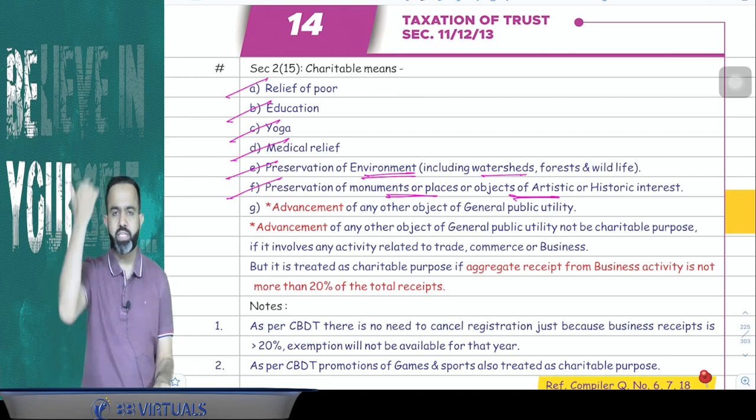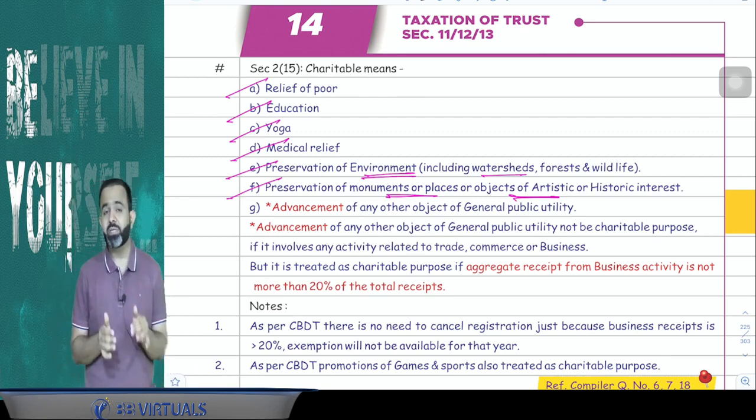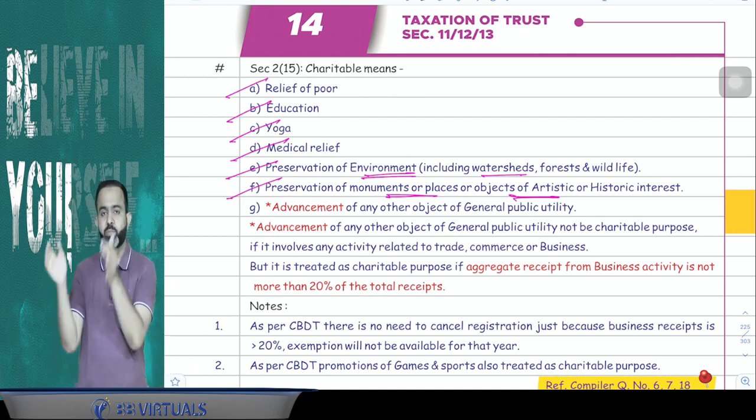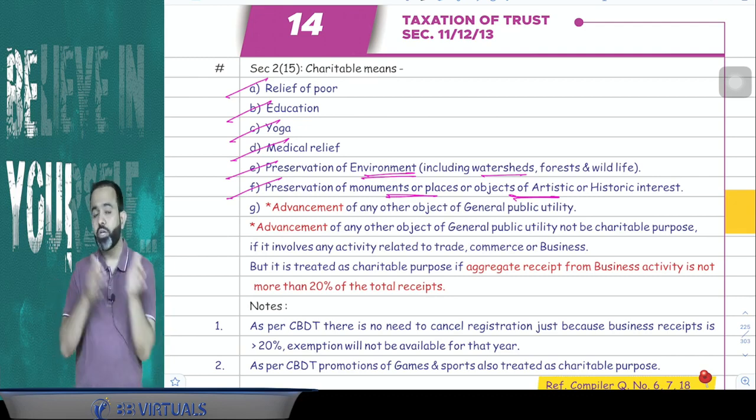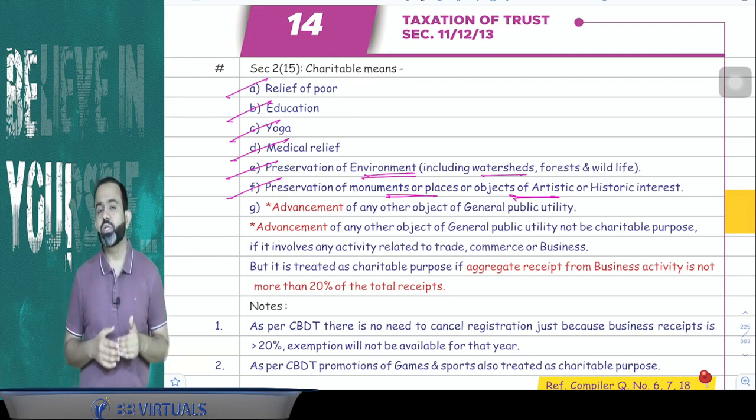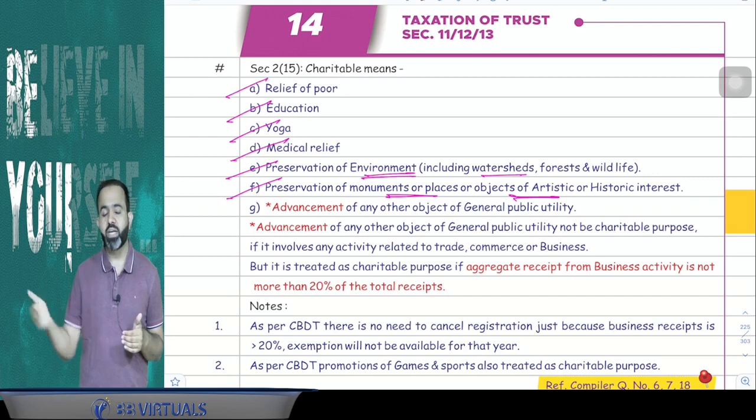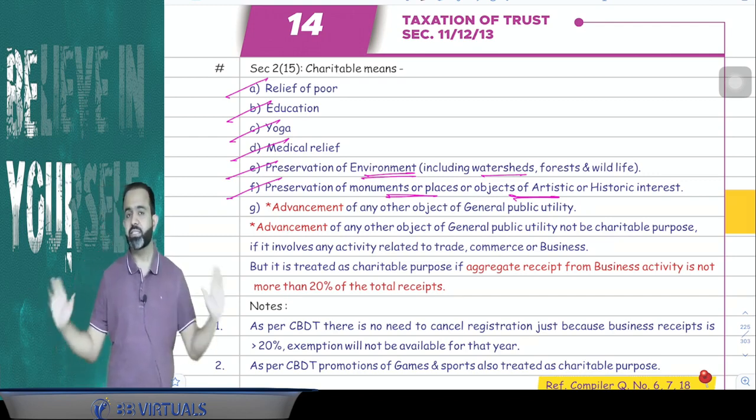So what is the meaning of charitable? All people please pay attention. Charitable means the objective is either relief of the poor, education, medical relief, yoga, preservation of historical places and monuments, or preservation of wildlife sanctuaries and so on. Then it will be treated as charitable.